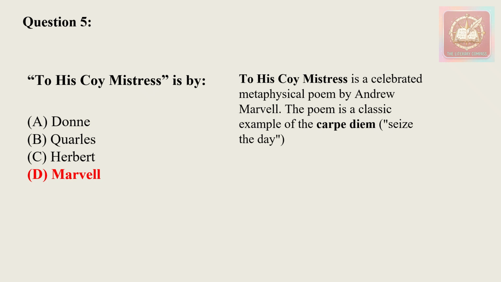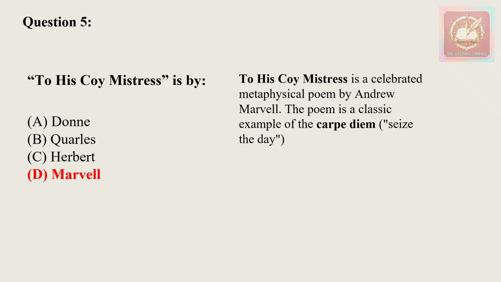particular work, To His Coy Mistress, is celebrated as a metaphysical poem by Andrew Marvell, and this poem is an example of carpe diem. What does that mean? That means seize the day.